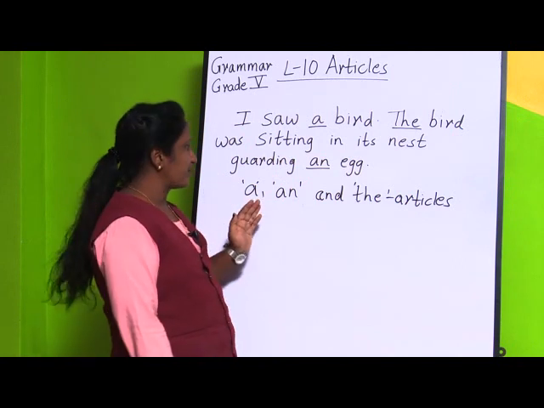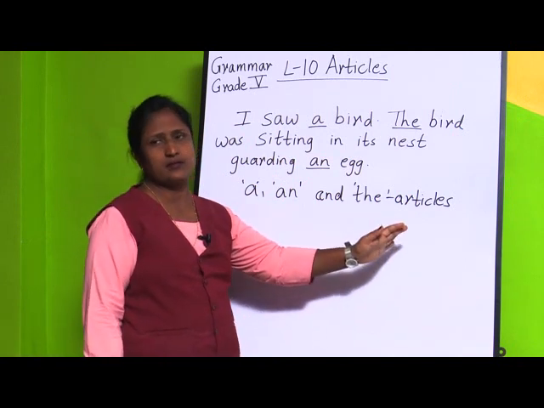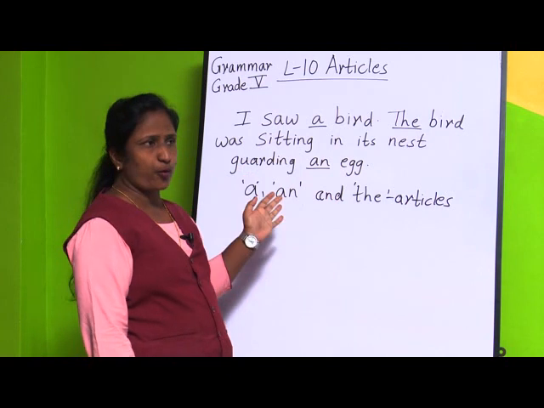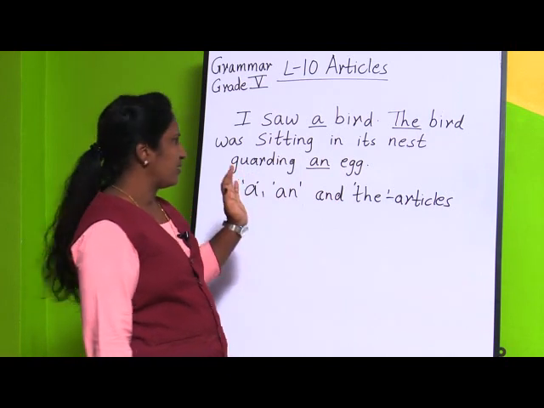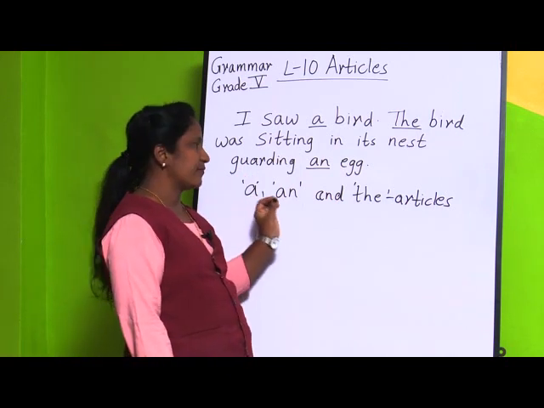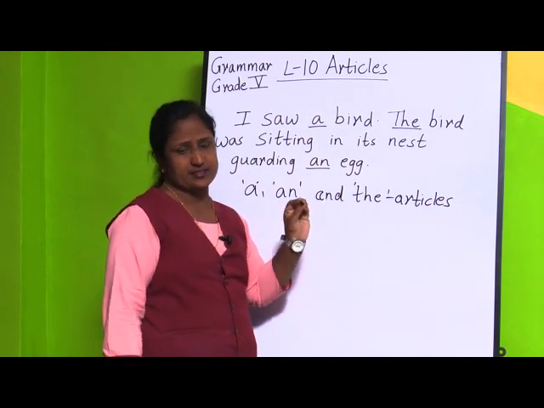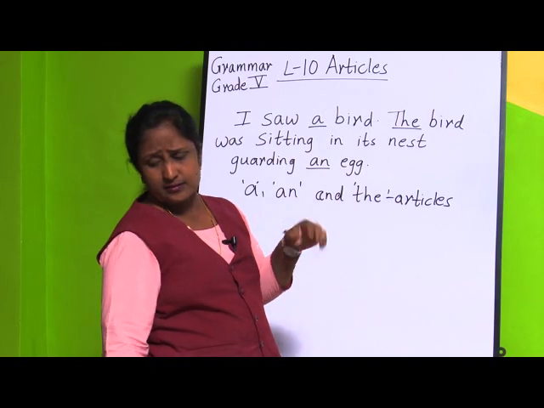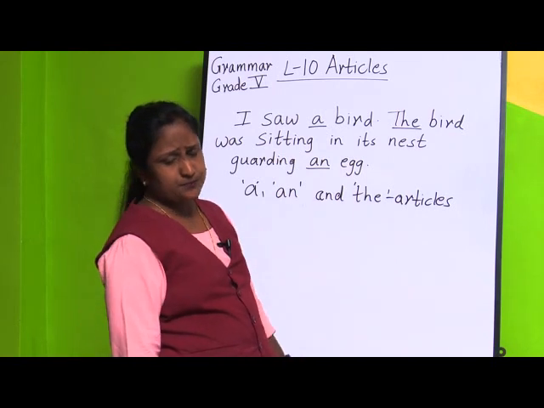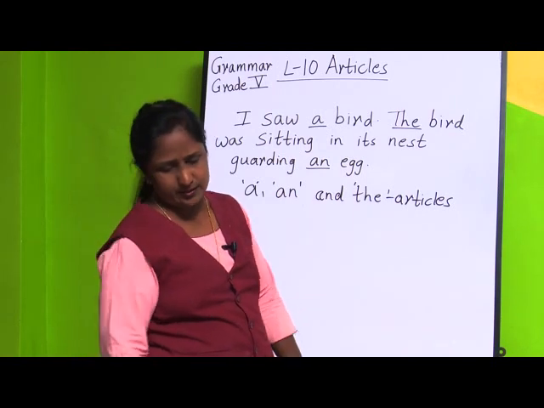The thing to see now is that a, an and the are the articles, and we use them commonly in all sentences. Somewhere a will be there, somewhere an, and somewhere the.